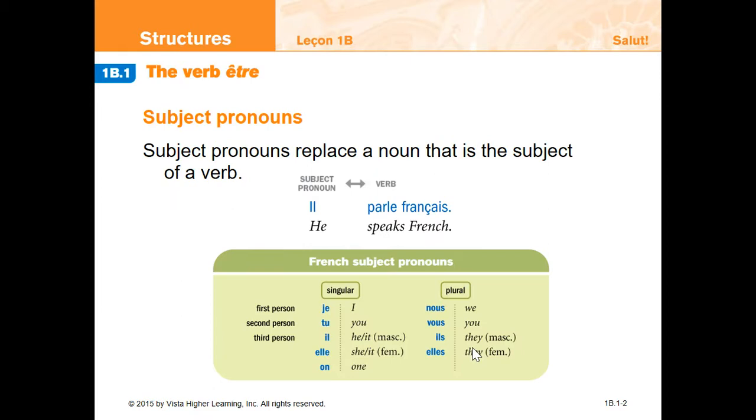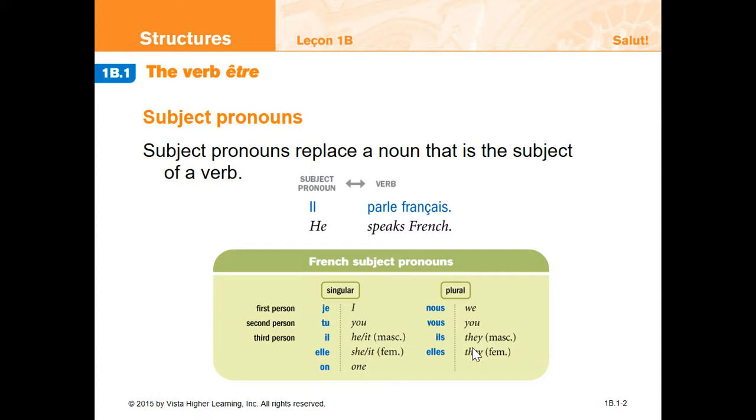Remember that our subject pronouns are the set of nouns. There's 8 of them, and 9 when we use "on." We haven't really used that, and we'll get to that. But we have 9 subject pronouns, and each subject pronoun replaces something else. So, for example, "il" could be Jonathan, he could be Sam, he could be Mark. "Elle" could be Jenny or Maria.